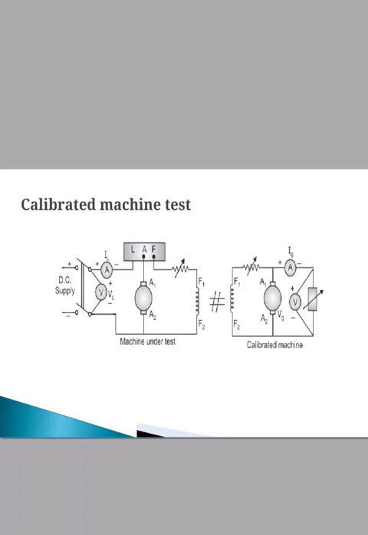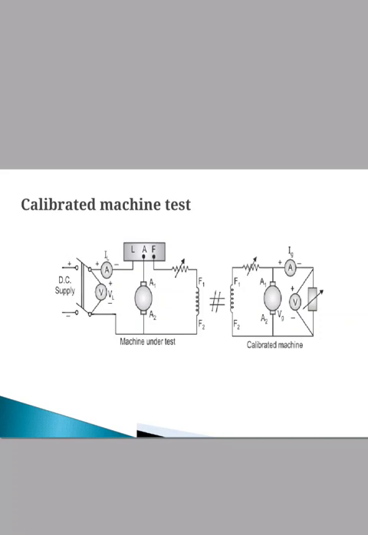In this method, one machine, say a generator, is available whose efficiency at different load conditions is known. Then it can be used for loading the motor under test.